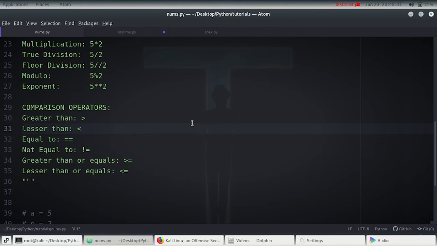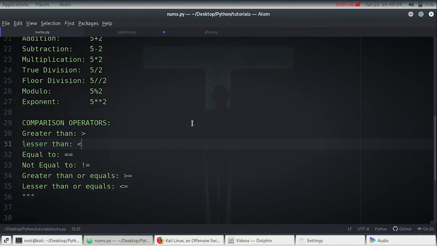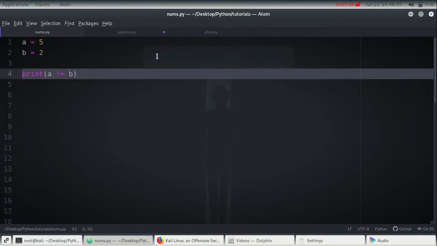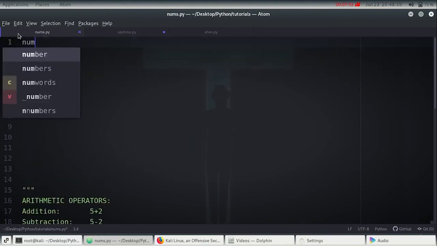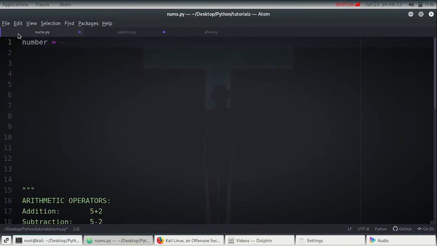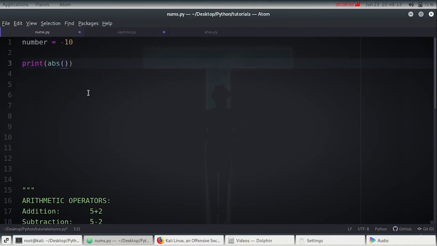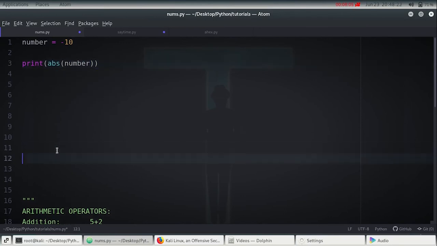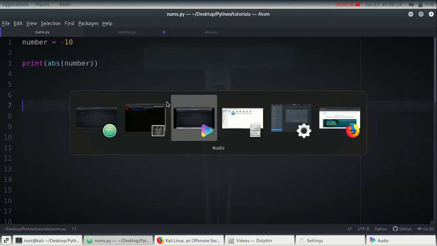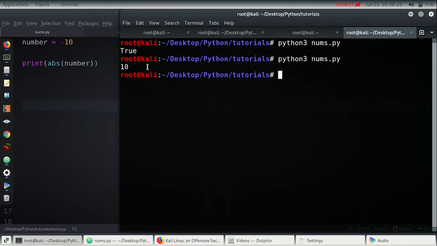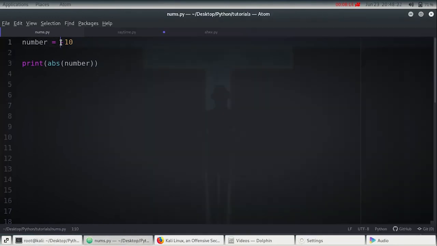So now let's talk about a few functions that can work with numbers. If we have a number which is negative 10, and if we print the absolute value, which is represented by abs, and we pass the number, we get the output as 10. So absolute takes any number and converts it into a positive number. Since negative 10 is negative, it converts into positive. It doesn't have any effect on positive numbers, it prints the same.